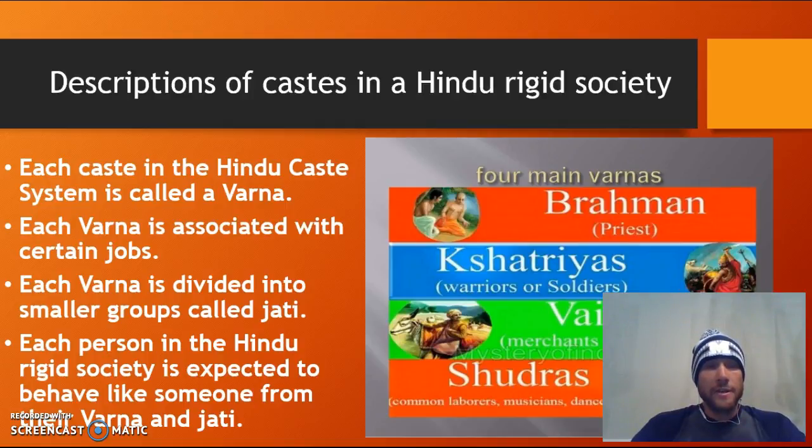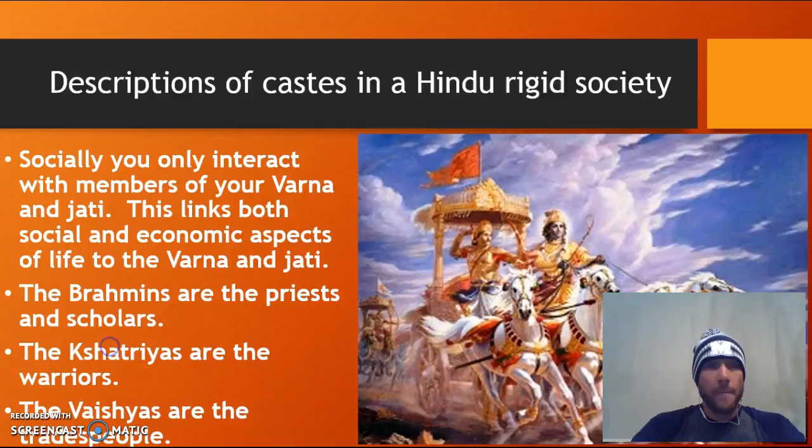And each person is expected to behave according to the rules of their jati and their varna. In a rigid society, or in the Hindu caste system, you only interact with people within your varna and people within your jati, really. And so what happens here is this links you socially and economically to your caste, to your class system.